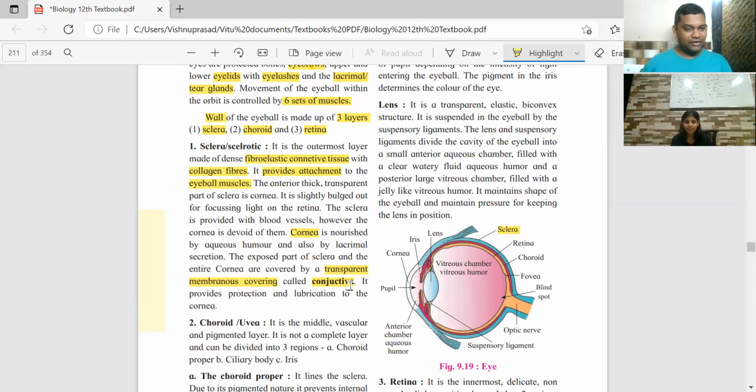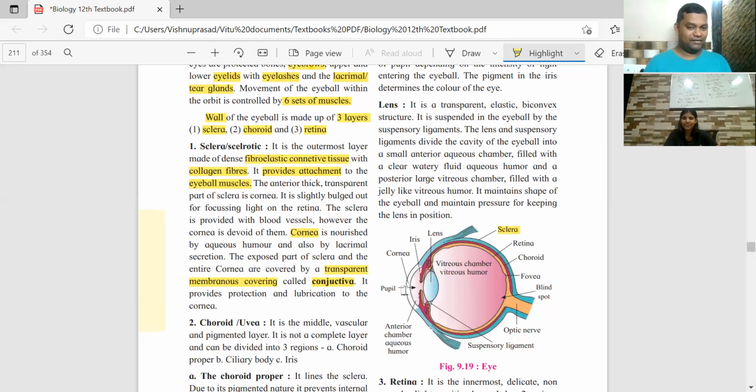Overall, the sclerotic layer, including the cornea, is covered by a transparent membranous covering, जिसको conjunctiva बोलते हैं. In monsoon especially, there is a disorder that happens, conjunctivitis. Whenever the name of a disease ends with itis, it means swelling. Conjunctivitis का मतलब है swelling of the conjunctiva. ये जो thin membrane है, उसी का swelling होगा.